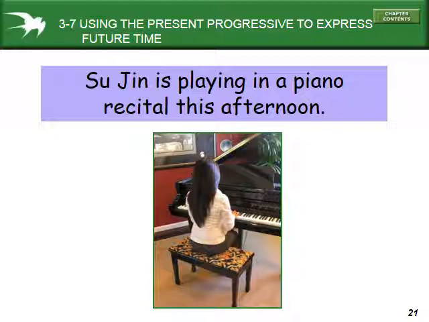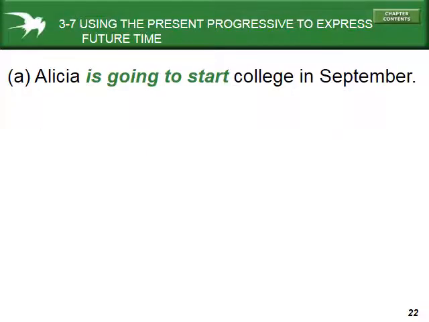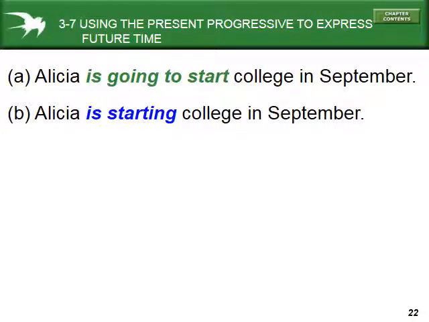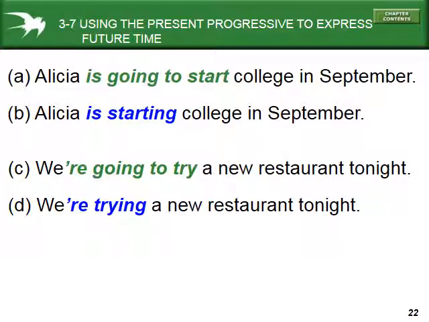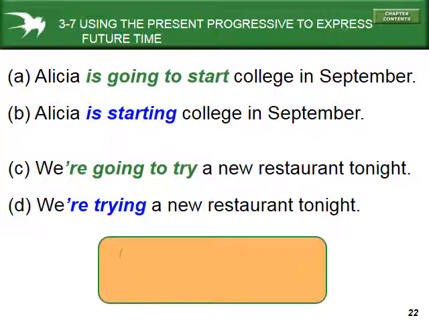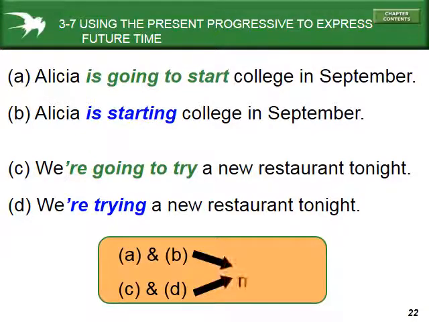So Sujin is playing in a piano recital this afternoon. We're talking about the future. Okay? Here is another example. Alicia is going to start college in September. That's our future tense, right? But I can also say Alicia is starting college in September. Here I say we're going to try a new restaurant tonight. We're trying a new restaurant tonight. Now, in both of these cases, the meaning is the same, right? The meaning of these ones is the same.